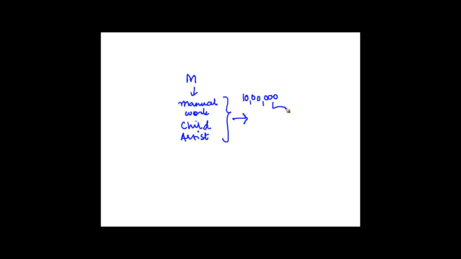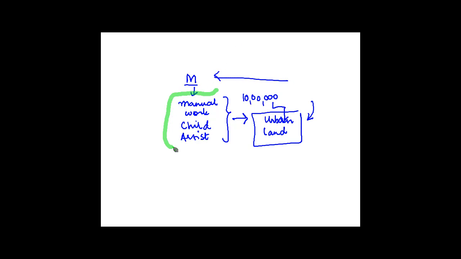Out of these 10 lakh he buys an urban land. Now this asset, even though it's an asset for wealth tax purposes, is owned by the minor and is earned by him out of the following income. So these fall within the exclusions provided in the Income Tax Act, and hence shall not be included in the income of the parent.